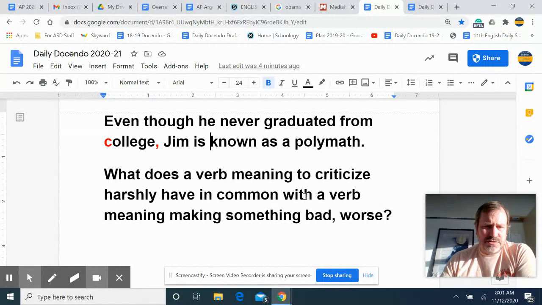Okay, word history mystery for next time. What does a verb meaning to criticize harshly have in common with a verb meaning making something bad worse? Sounds like two good verbs, very specific verbs that we should know. So think about that for next time, and I'll see you then.